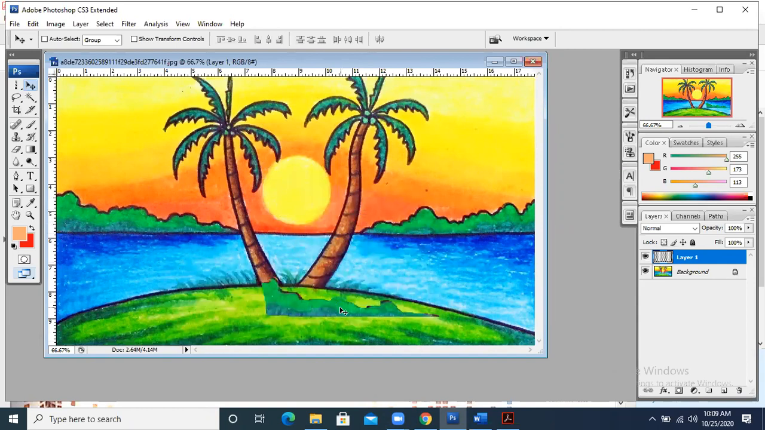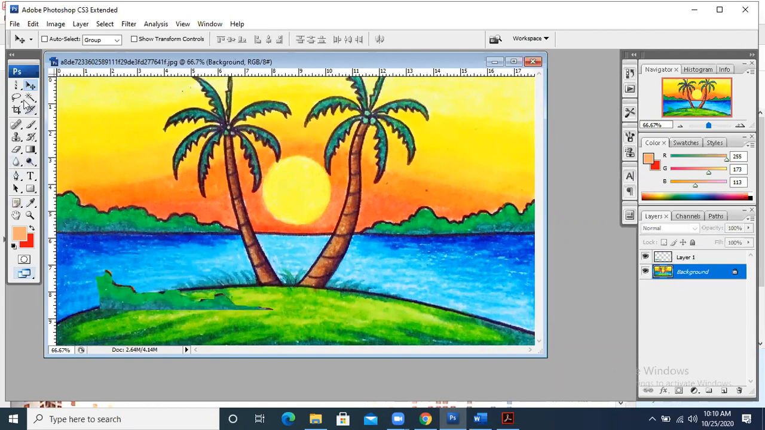I have made one copy and you can see that this copy is on another layer. Can you see this? Another layer has been created on which we have got this copy. Now again I go to the background, but this time I'm not taking the freehand tool. Let's suppose this time I take the polygon lasso tool.